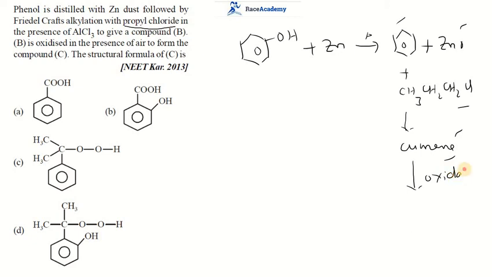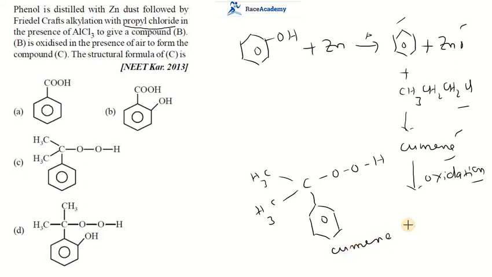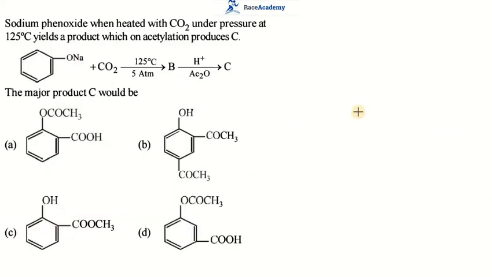After the oxidation of cumene, you will get cumene hydroperoxide. What is cumene? It is nothing but isopropyl benzene, and if you do any kind of oxidation process on this isopropyl benzene, it will give cumene hydroperoxide. So our right option for this question is the third option. Let us move to the next question.